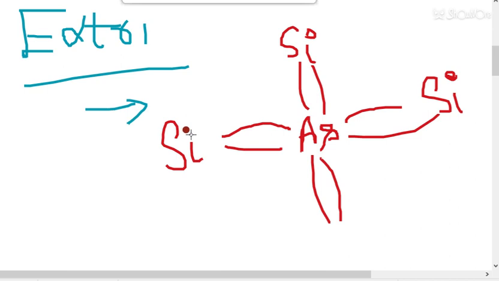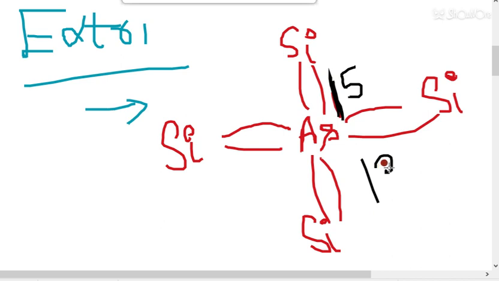So arsenic is a group 15 element. We can add group 13 also. So I repeat, arsenic is a group number 15 element, but you can add an impurity of group 13 also. Sometimes we will add an impurity of group 13 and sometimes an impurity of group 15. Both have different characteristics. So we will discuss that in the next lecture.